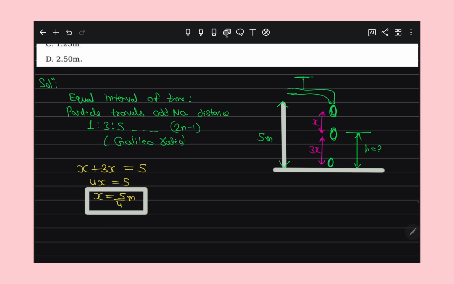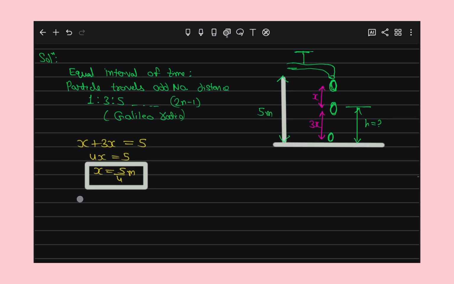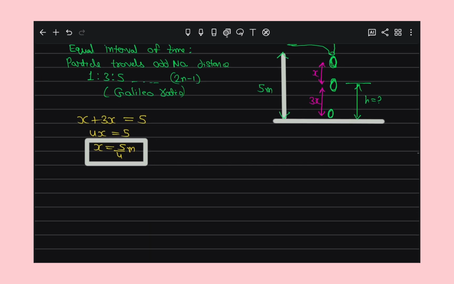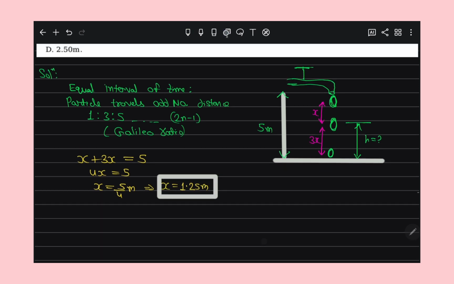Now we have to find the second drop distance from the ground. So what is the distance? This distance is coming 1.25 meter, and this distance is from the tap.